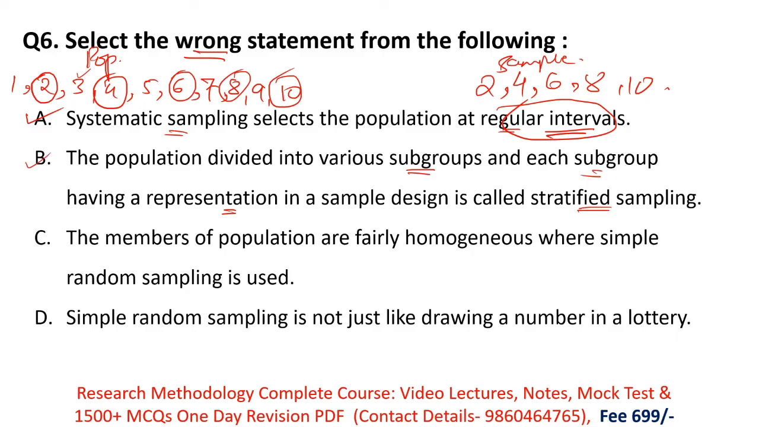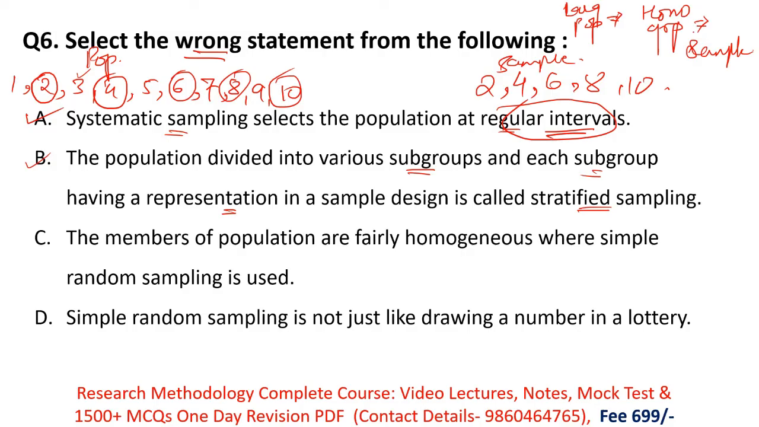What happens in stratified sampling? Remember, in stratified sampling, there is a large population. From the large population, the researcher divides it into homogeneous groups, subgroups, and from those homogeneous subgroups, the researcher randomly selects their sample. So this step and this procedure is known as stratified sampling. So this is the correct definition of stratified sampling.